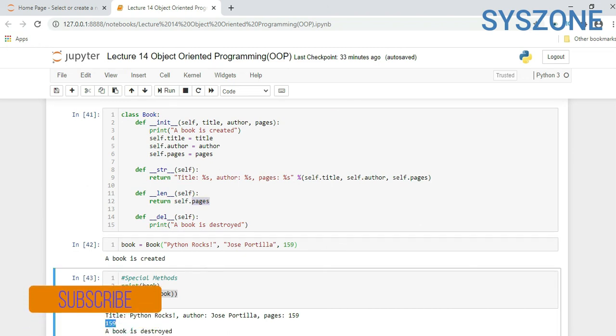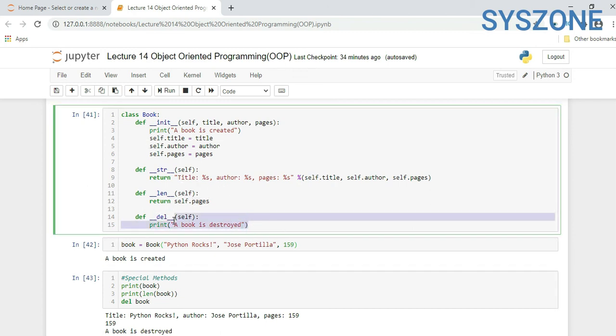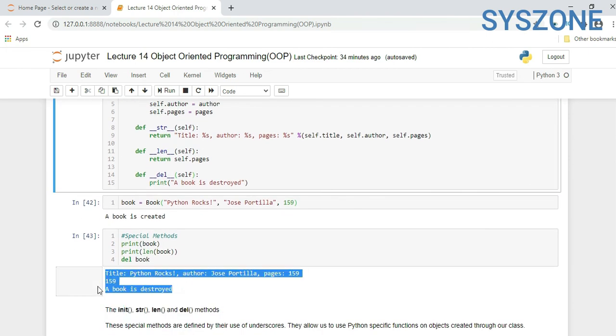And the third one, del book, will call this method and return: a book is destroyed.